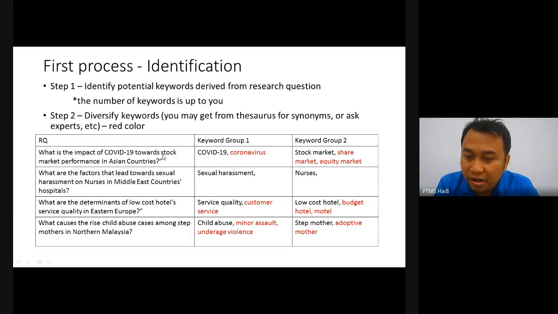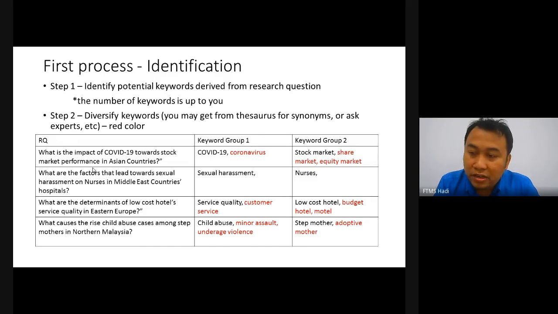Another keyword is stock market performance, which is stock market. At the same time, you can derive share market and equity market as well. But for the context, Asian countries, usually we do not go for that yet. For the context, we will go for the evidence-based later on during findings and also discussion.